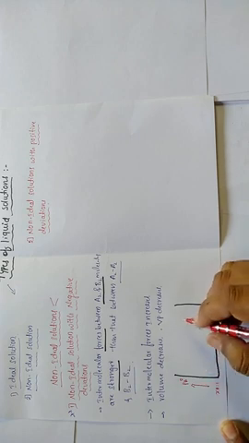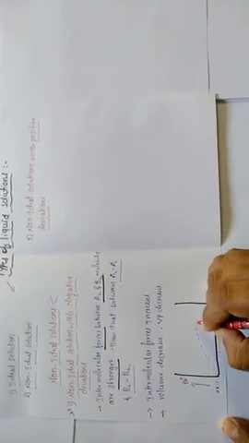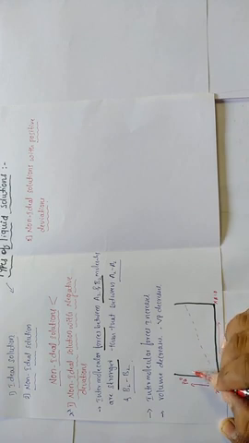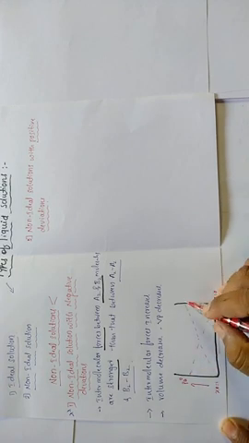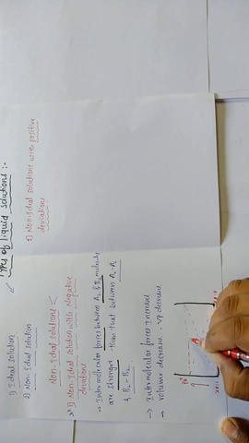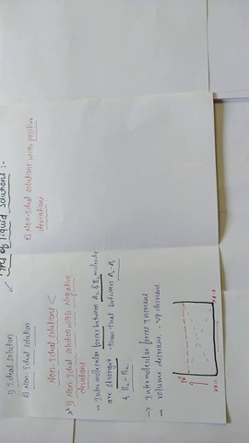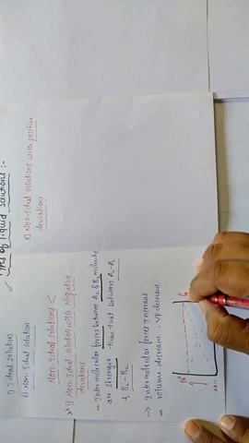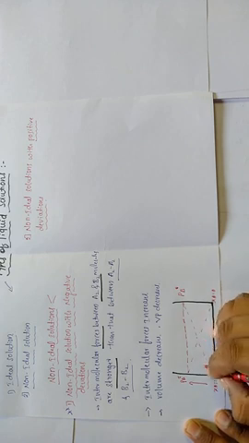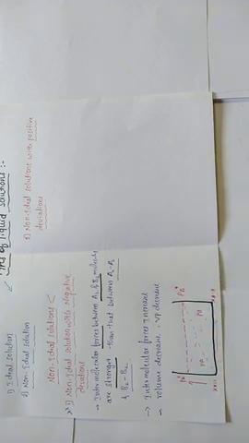The ideal solution curve is like this. And now the non-ideal solution with negative deviations: here this is PA naught, here PB naught, the vapor pressure of pure liquid B, and this is PA, this is PB, the vapor pressures of liquid A and liquid B.